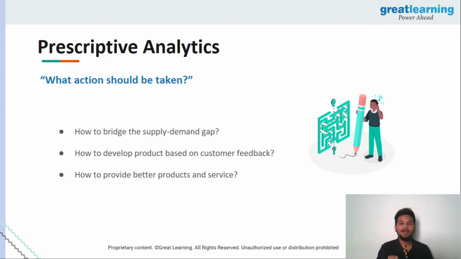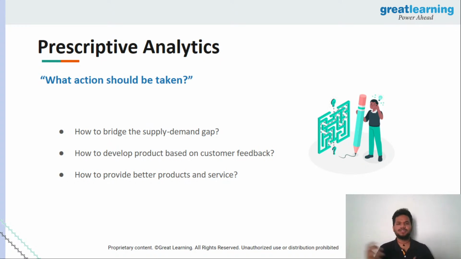Using this pill or a tablet, you can go on to fix things, right? That's one thing. The third thing is to make sure that they can actually provide better services, better products, and all of that by making use of these reviews and feedbacks itself. So you're trying to give a prescription out saying, hey, this is what you have to do in order to make sure things don't get worse, right?